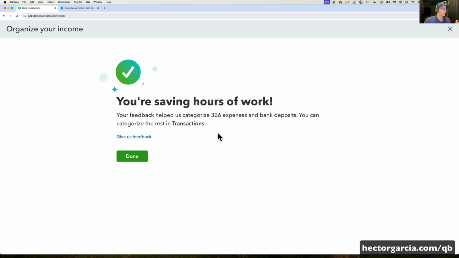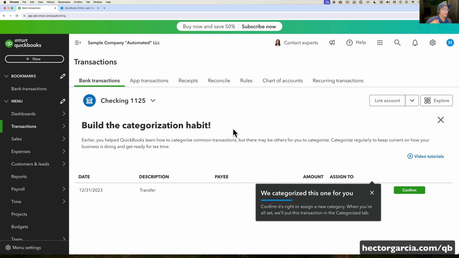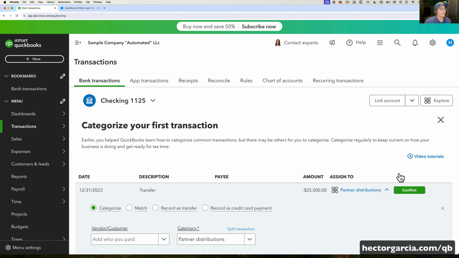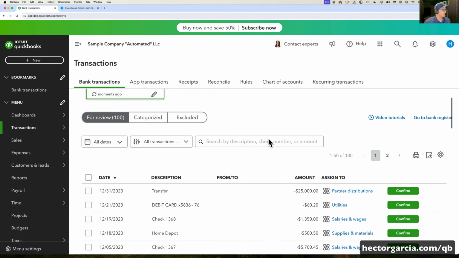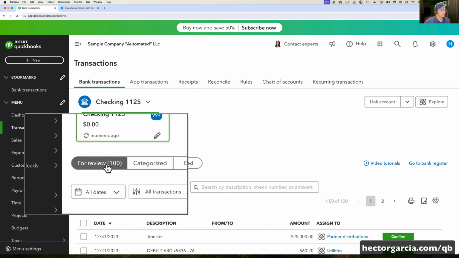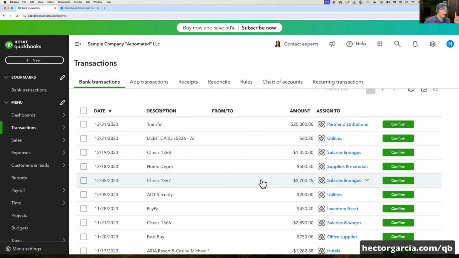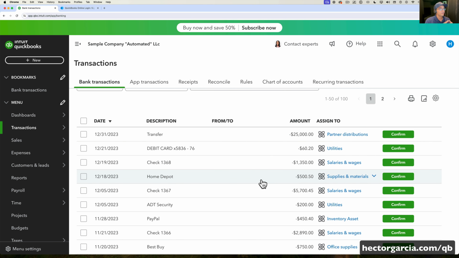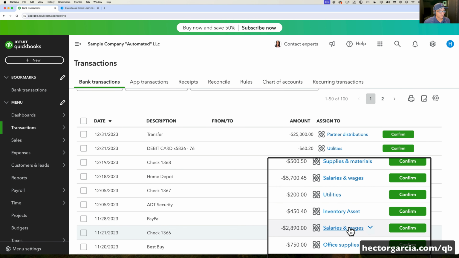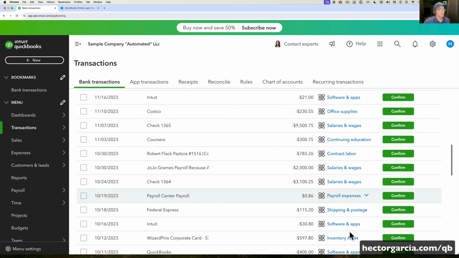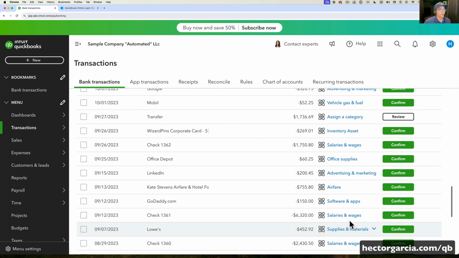That's pretty impressive, honestly. I mean, it's never been like this before, and this is the worst it will ever be. It's going to get better. We're going to click on done, and there we go. So then it's going to start asking me about the rest of the transactions. There's about 100 transactions here left for us to categorize, and it's not sure how to categorize these, but as I mentioned earlier, it will suggest. So you see right here, there are suggestions. So I'm just going to continue to approve everything that QuickBooks just suggested.